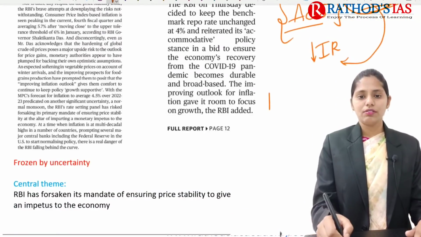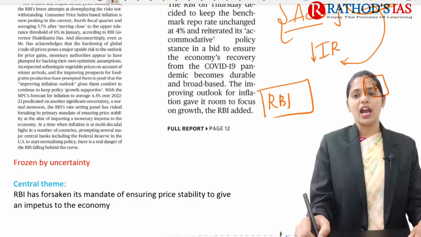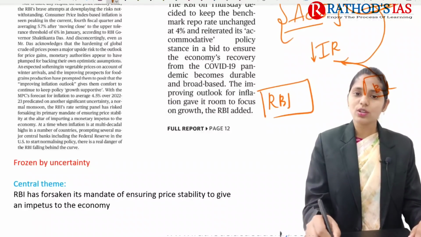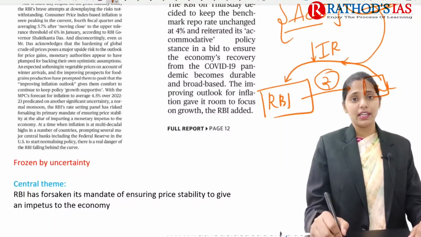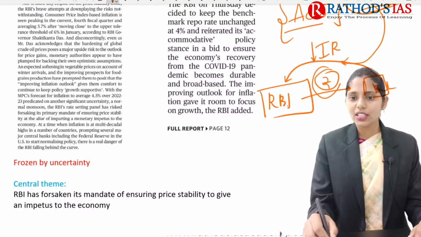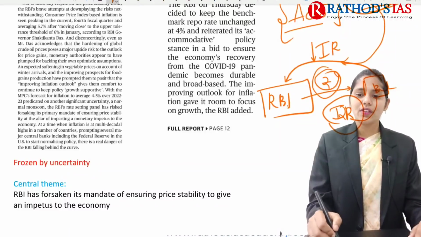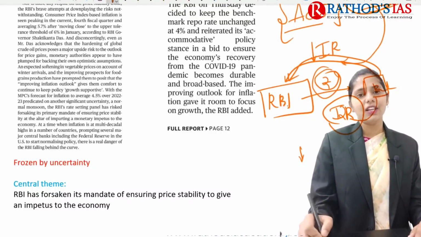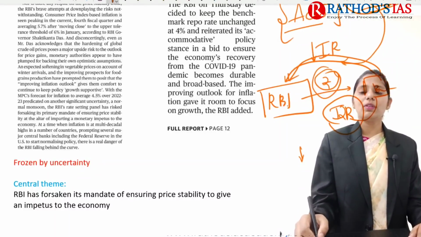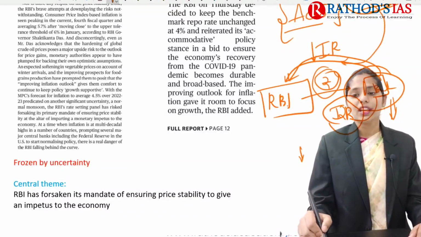For example, if you see here we have RBI, here we have RBI and here we have any bank. Whenever banks go to the RBI and get money from the RBI, on this money banks need to pay an interest rate. Whenever the interest rate is low, the banks will go to the RBI and get more money. Whenever banks have more money, they will have the capability to give more loans.